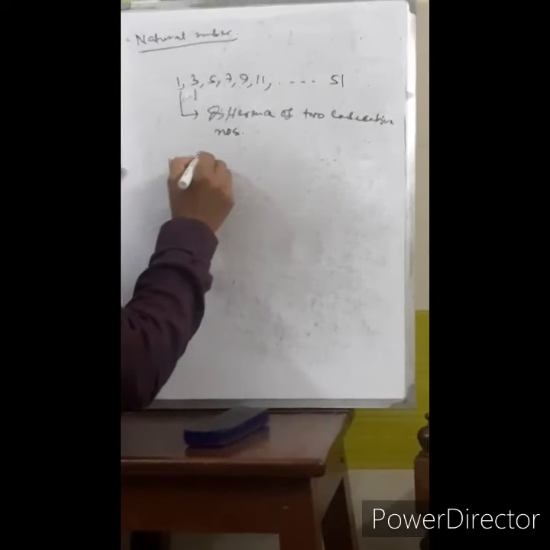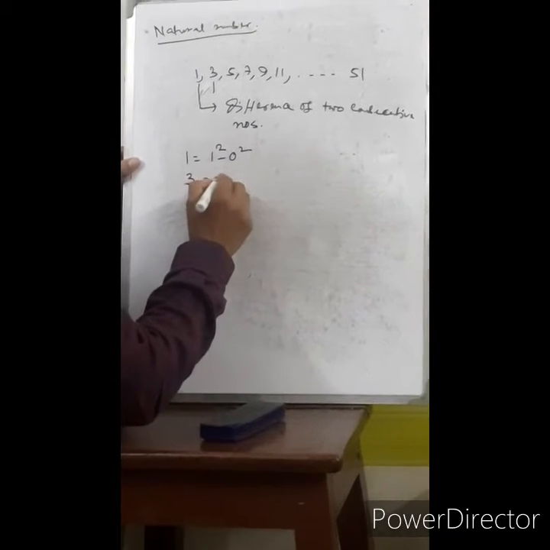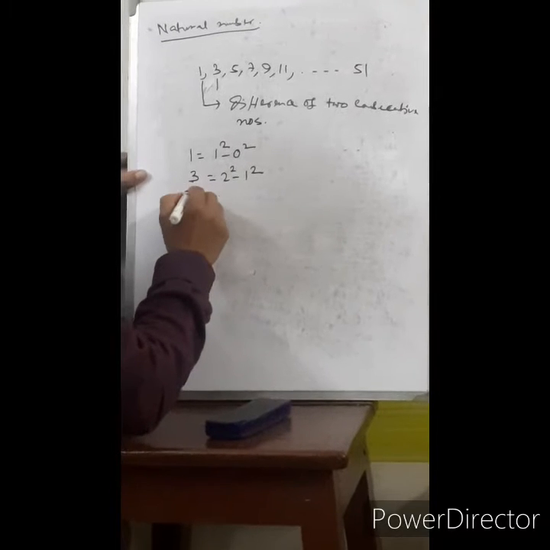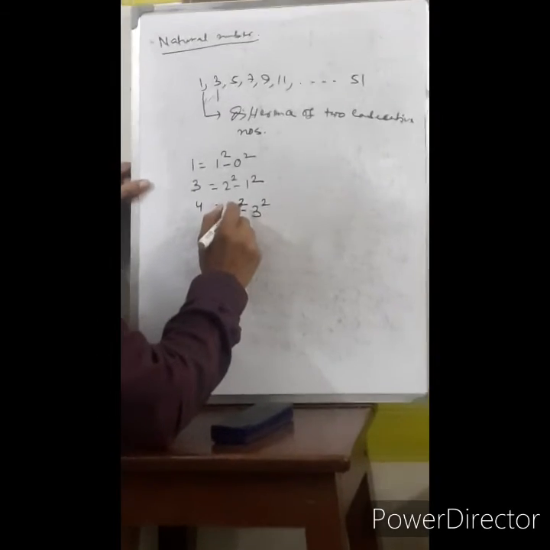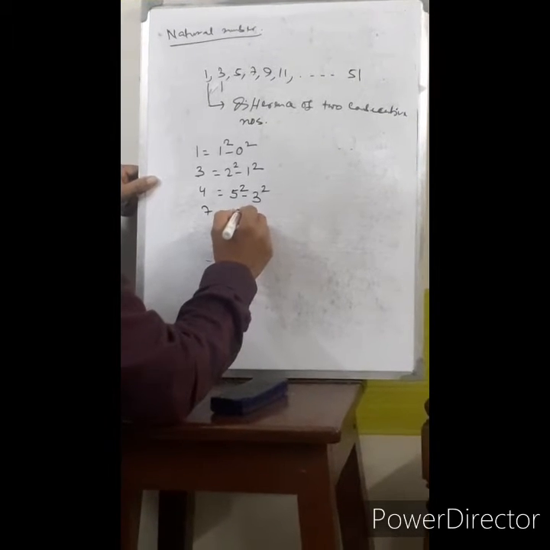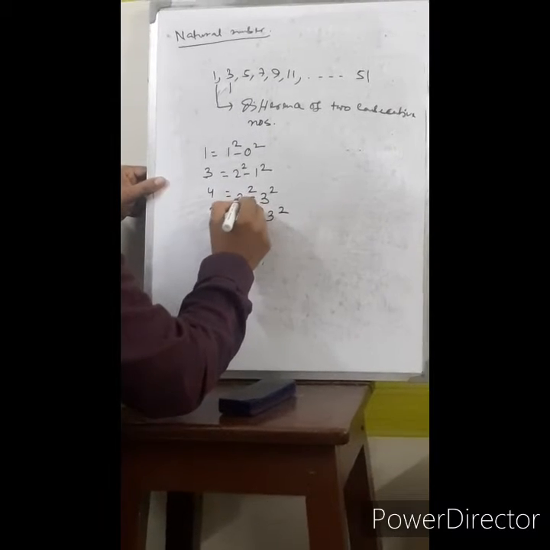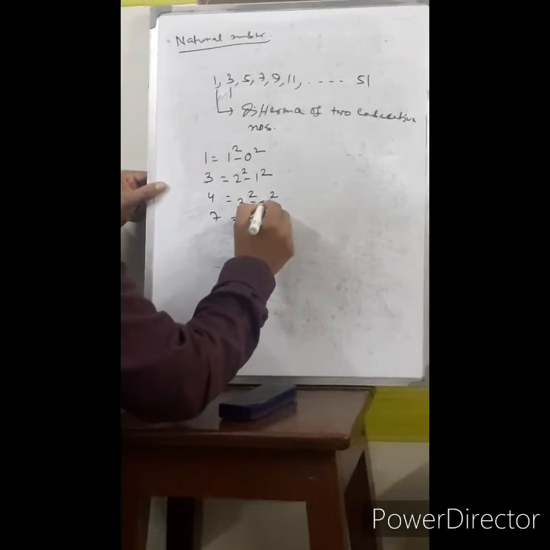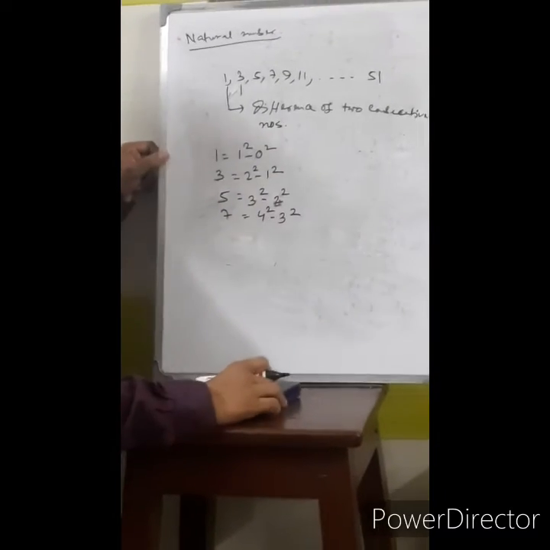This 1 can be expressed as 1 square minus 0 square. 3 can be expressed as 2 square minus 1 square. 5 is 3 square minus 2 square. 7 as 4 square minus 3 square, like this.